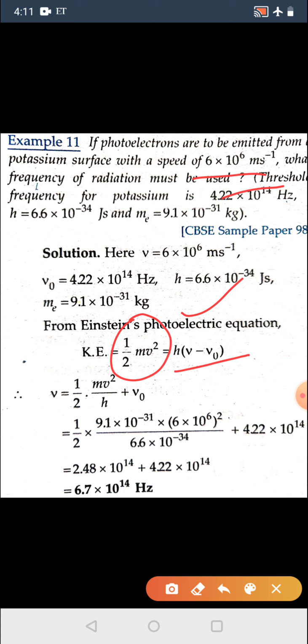If you send this term over to this side, you can write nu equals half m v square divided by h, plus nu naught. We are given everything, so if you substitute mass, velocity, Planck's constant and threshold frequency, you will get the frequency which was asked.